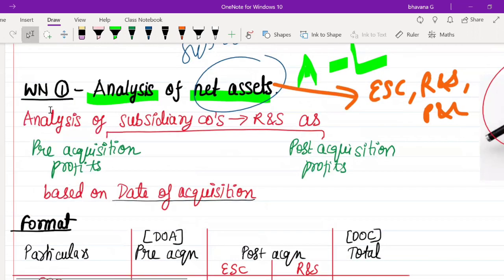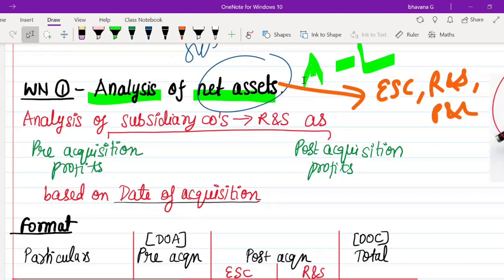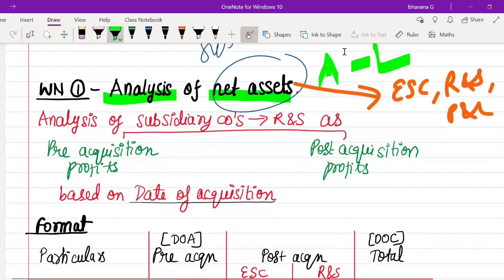First, starting with analysis of subsidiary company. Here we are going to do the analysis of the subsidiary company's reserves and surplus, and also the equity share capital. We are going to split the reserves and surplus, or the net assets, into something known as pre-acquisition and post-acquisition. So, what is pre-acquisition and post-acquisition? We need to understand that now.